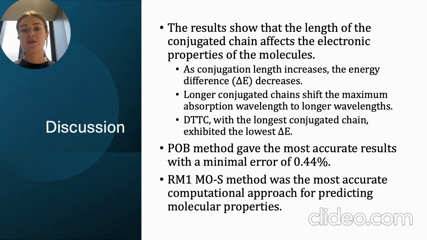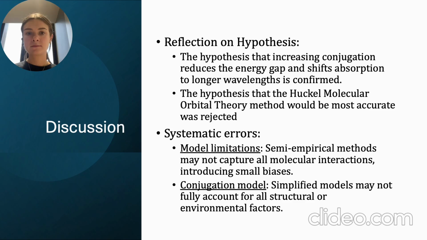When it comes to the methods we used, the POB method gave us the most accurate results with a minimal error of just 0.44%. As for the computational approaches, the RM1 method was the best for predicting molecular properties, giving us the most reliable data overall. Looking back at our hypothesis, the idea that increasing conjugation reduces the energy gap and shifts absorption to longer wavelengths was confirmed. However, the hypothesis that the Huckel molecular orbital theory would be the most accurate turned out to be wrong. It didn't give us the level of precision we needed, so we had to reconsider that approach.